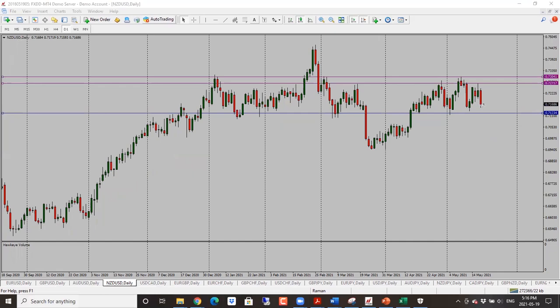New Zealand dollar here, this one as well, price is back into the range. This is a nice bearish engulfing candle as well. So we're looking for price to move again towards the bottom of the range. It's been trading in this range for some time now, so we're looking for it to head towards the bottom. This is where we could see a bounce back into the range, just because price has failed here several times. So the target is 0.7120, and only if it goes through that will we look for the next one. But we have to wait.